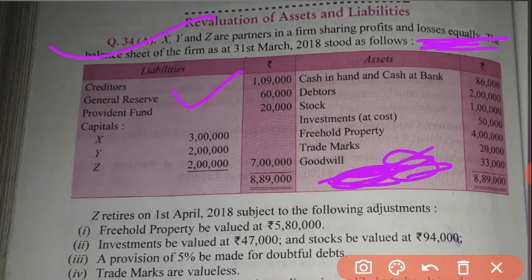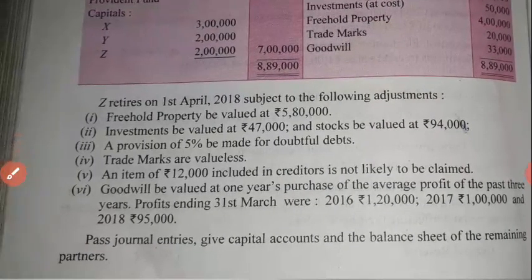So these two things appear in the books and will be transferred to the capital accounts of the partners. In one case the partner's capital will be debited, and in the other case the partner's capital will be credited. Next, come to the adjustments. They are given as: Z retires, and the freehold property is to be valued at 580.